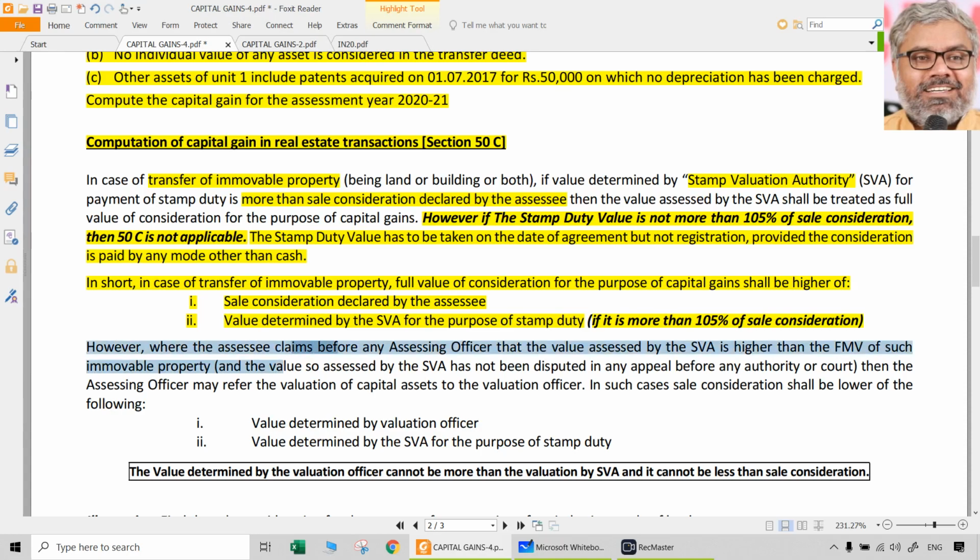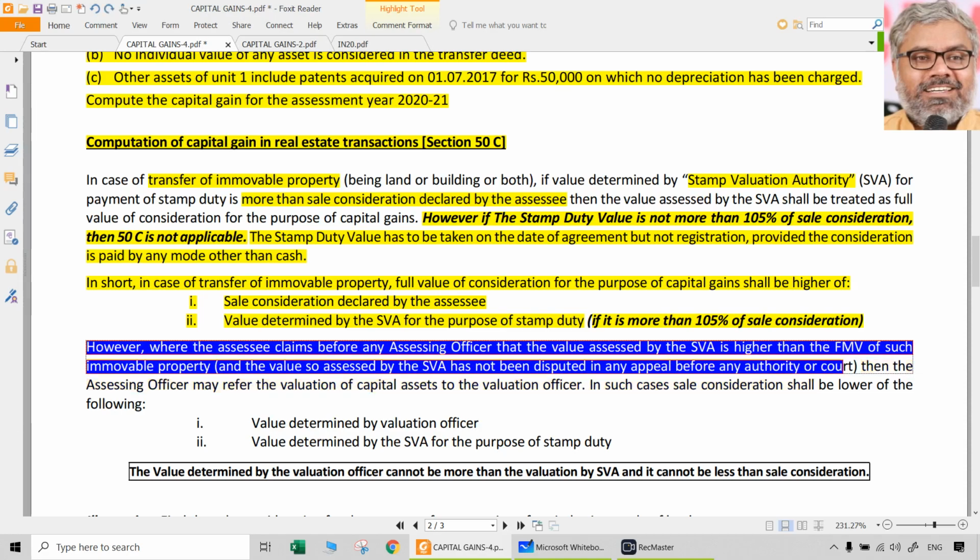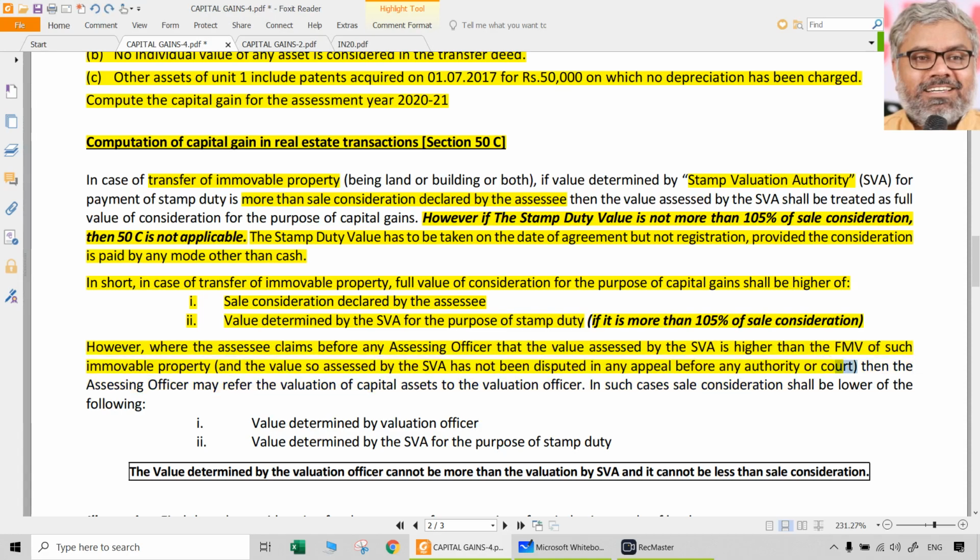However, when the SSE claims before the assessing officer that the value assessed by the stamp valuation authority is higher than the fair market value of such immovable property, and the value assessed by the stamp valuation authority has not been disputed in any appeal before any authority or court. That means there is no dispute on this already somewhere. If it is already there, then that will be difficult, because whatever the court says has to be taken as final later.